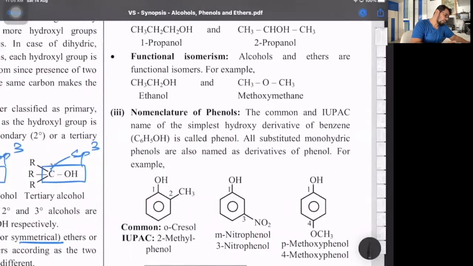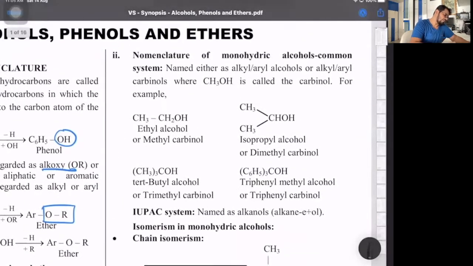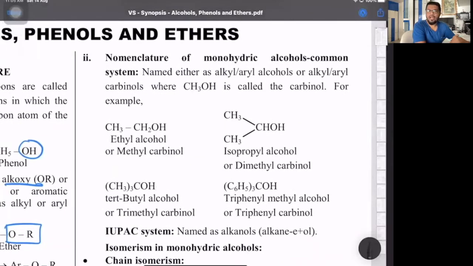Next to discuss is the nomenclature of monohydric alcohols, that is the carbinol system, where methanol is also called carbinol. Methyl alcohol is also called wood alcohol or wood spirit, because it was extracted by destructive distillation of wood. That's why the word methu means wood.